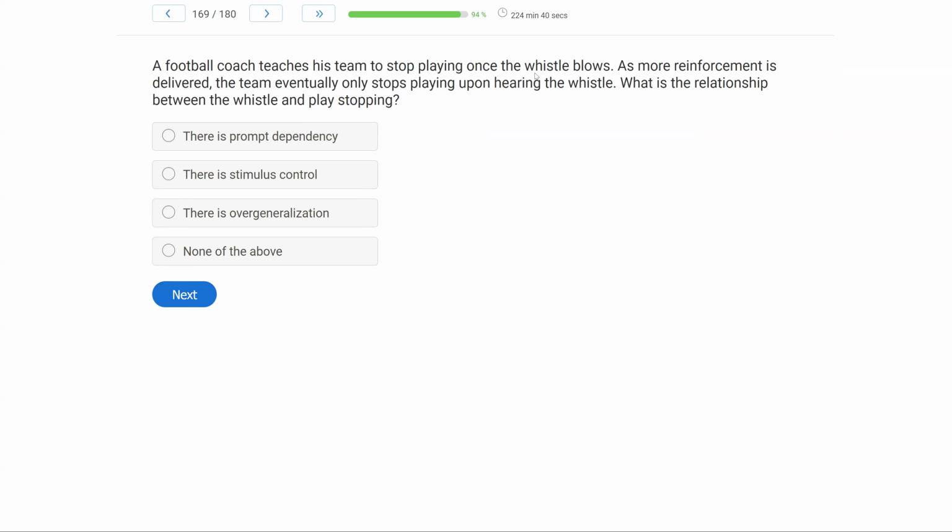A football coach teaches his team to stop playing once the whistle blows. As more reinforcement is delivered, the team eventually only stops playing upon hearing the whistle. What is the relationship between the whistle and play stopping? So let's think about the whistle in relation to play stopping. What do we know? We know the team learned that once the whistle blows, play stops. The whistle blows, play stops, and reinforced, right? Over and over again. And so what has happened with this reinforcement? Well, it's started to make the whistle signal that reinforcement is available for stopping play.